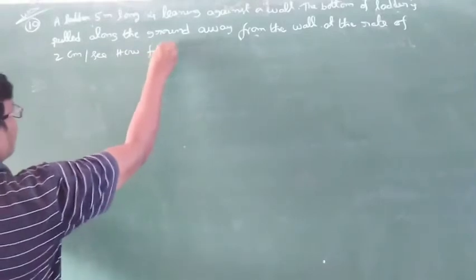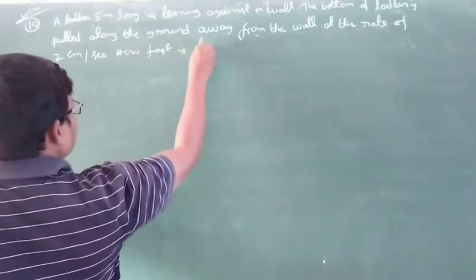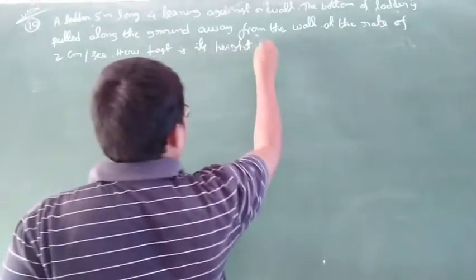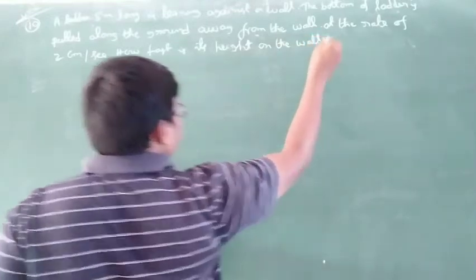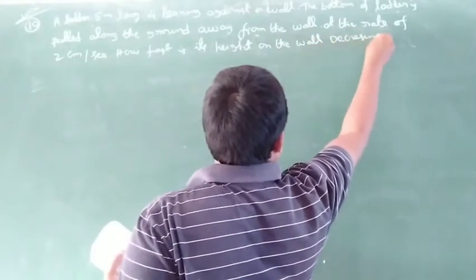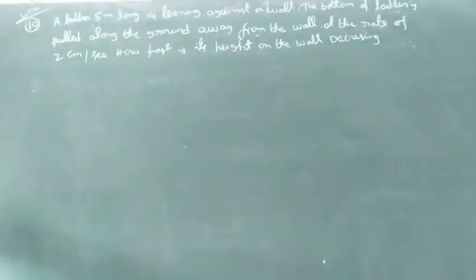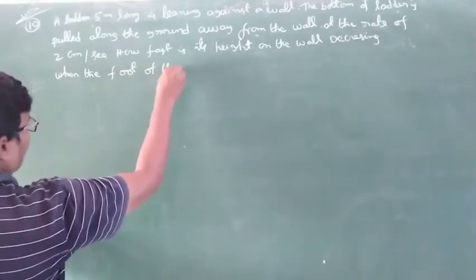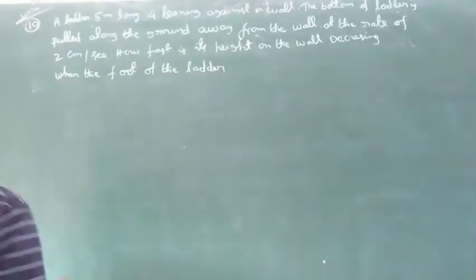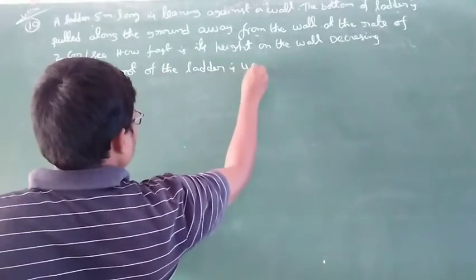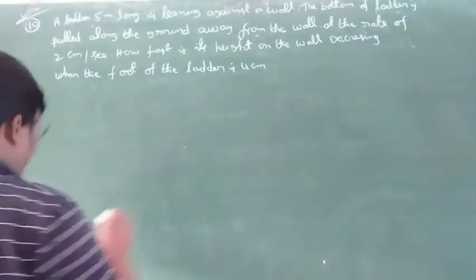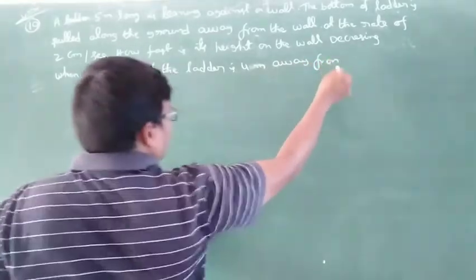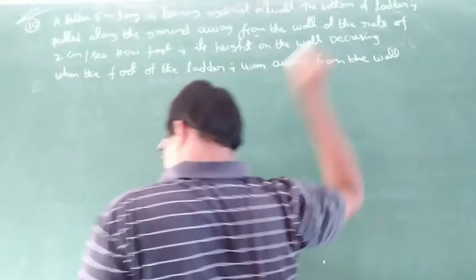How fast is its height on the wall decreasing when the foot of the ladder is 4 meters away from the wall? This is the question.